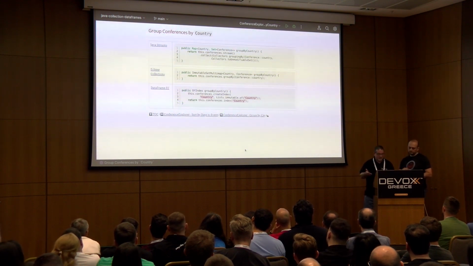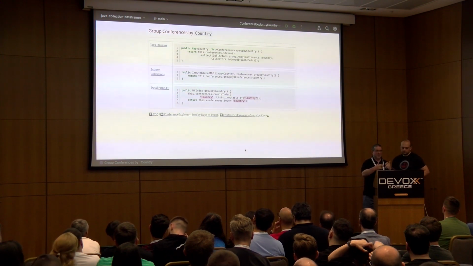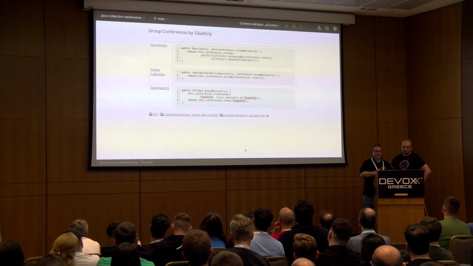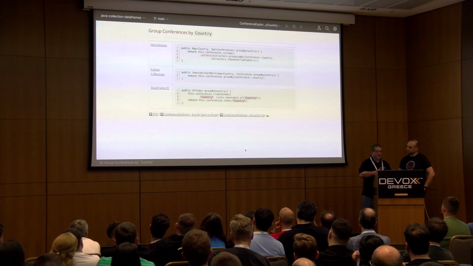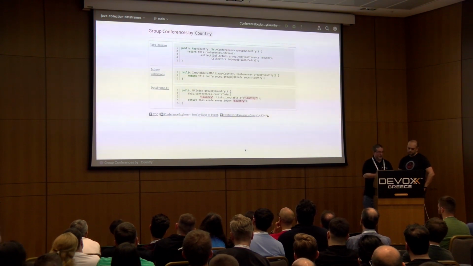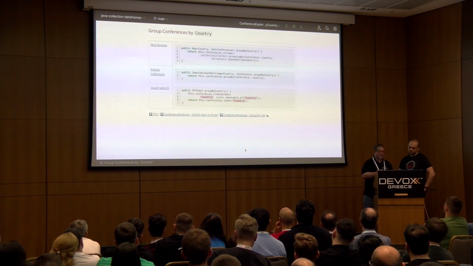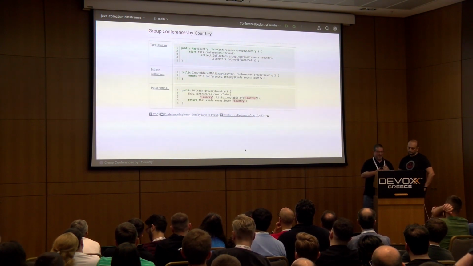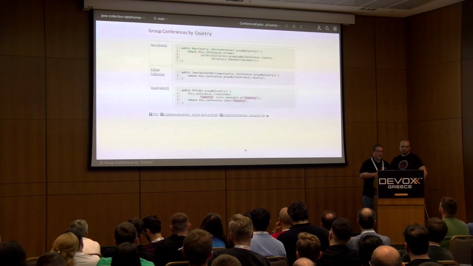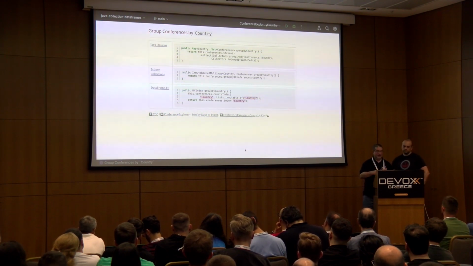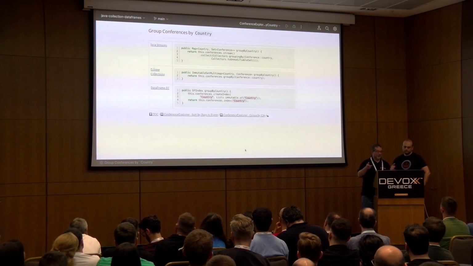Now, with DataFrame, doing group by is interesting because there's no multimap, but there is a type called DfIndex. And on the data frame itself, we call create index, and we give the index a name. We call it country, and we give the attributes that we want to actually index on. So in this case, we're going to index on the country column. And then once we've created the index, we actually return the index by calling this conferences index.